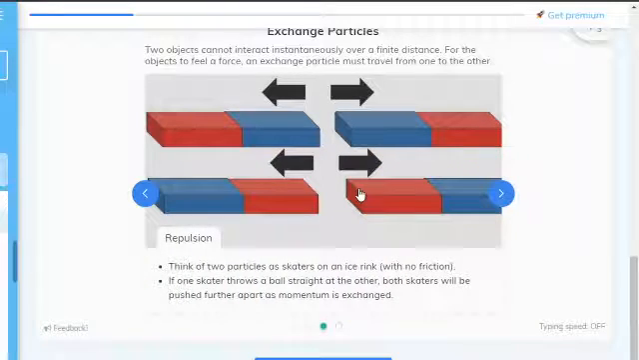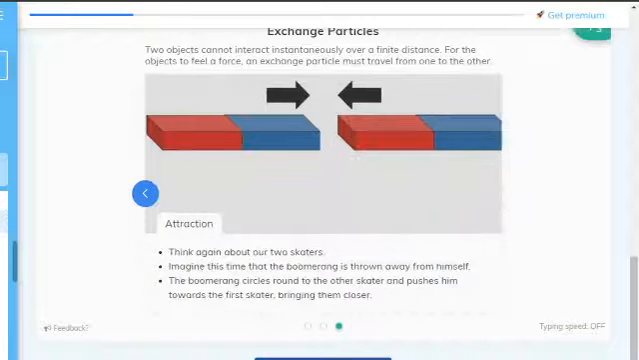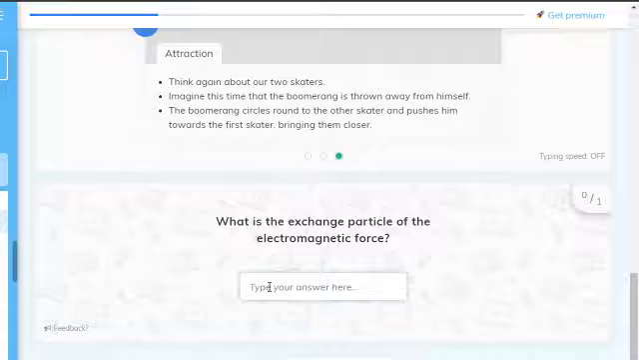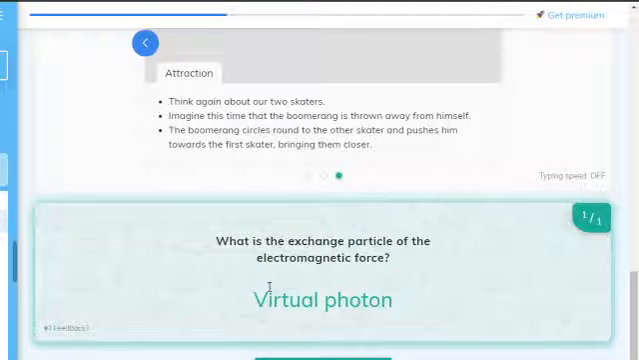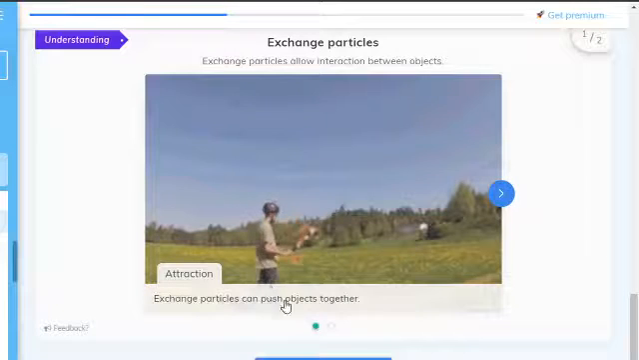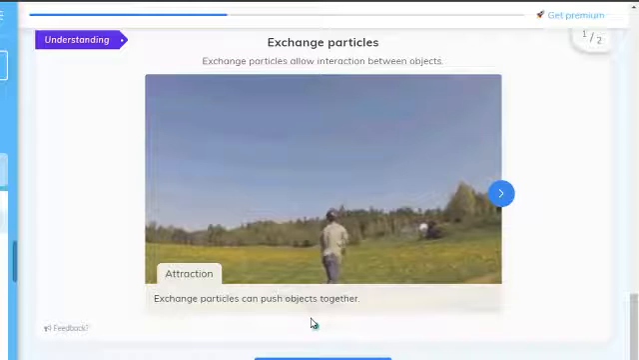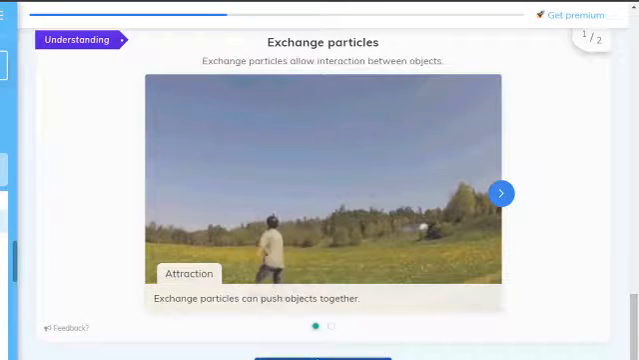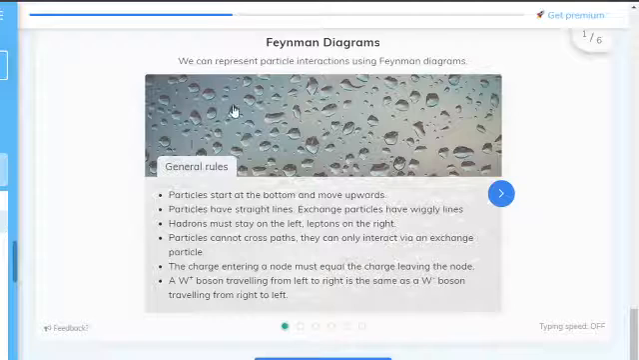So, repulsion and attraction, I think you guys know what that is. Don't need to go over it. What is the exchange particle for electromagnetic force? That is the virtual photon. Attraction is the thing that pulls two things together, and repulsion is the thing that pushes two things apart.